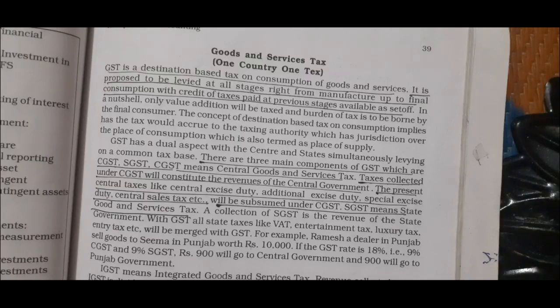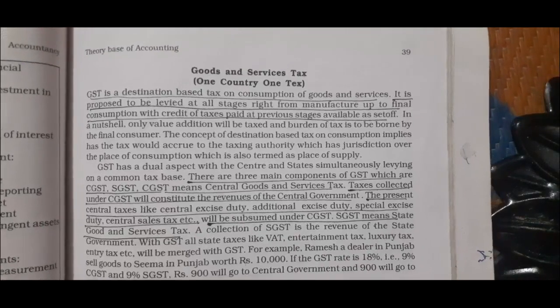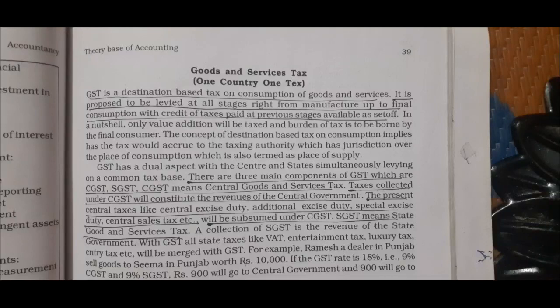So children, in the cash basis of accounting, only cash transactions are recorded by the firm. And accrual basis of accounting means the firm records both types of transactions in its accounts, that is, cash basis and credit basis.